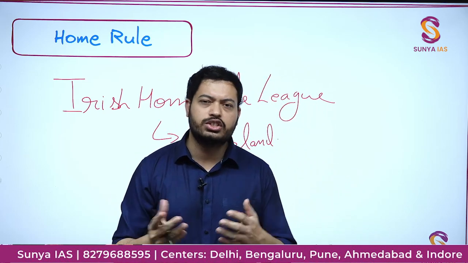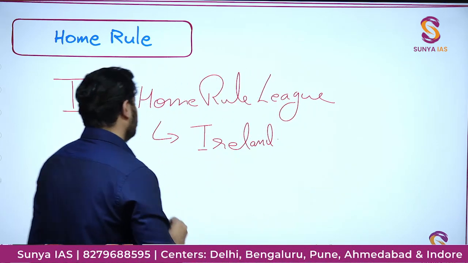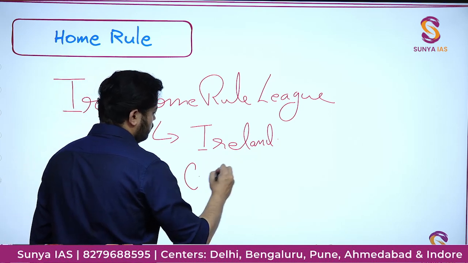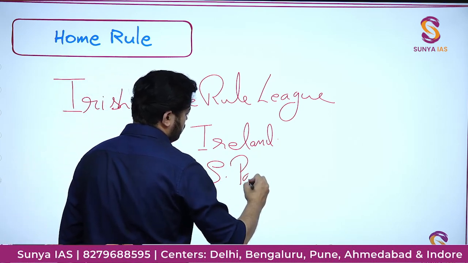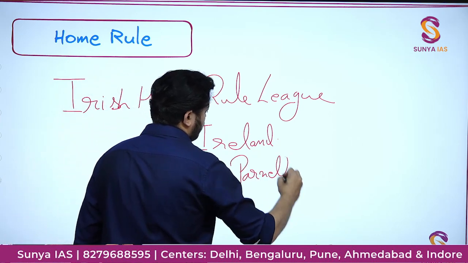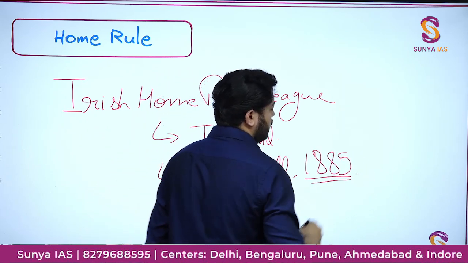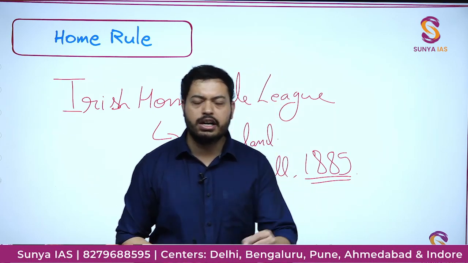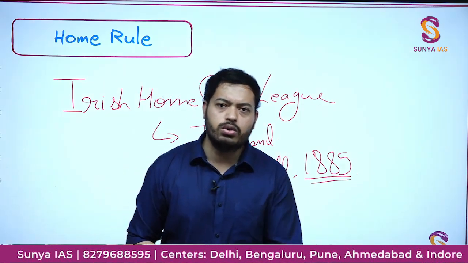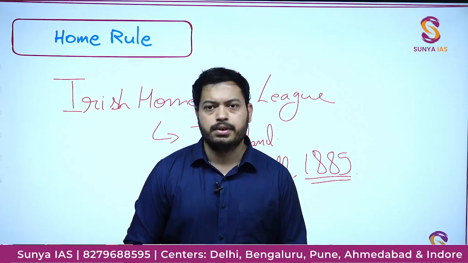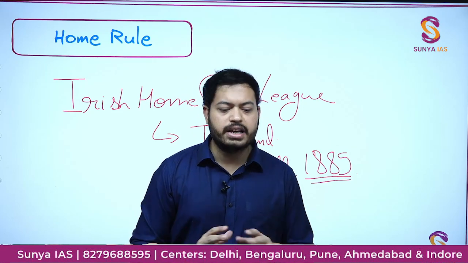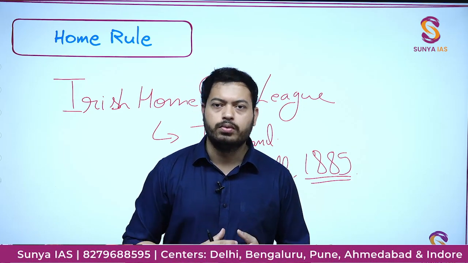Okay, Charles Stewart Parnell. Now Parnell gave a speech in 1885 where he was talking about how the natives should be allowed to rule Ireland. That's it. That was the bigger idea, which was about home rule.